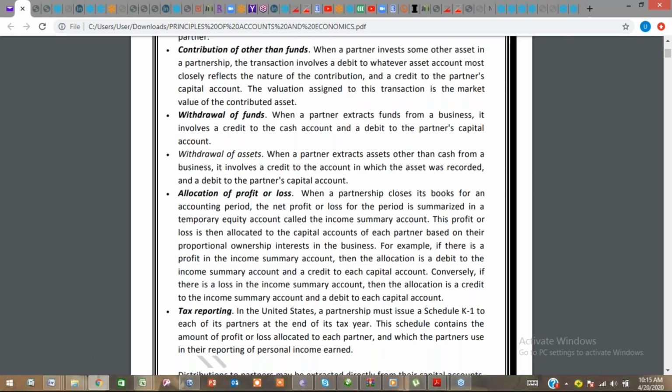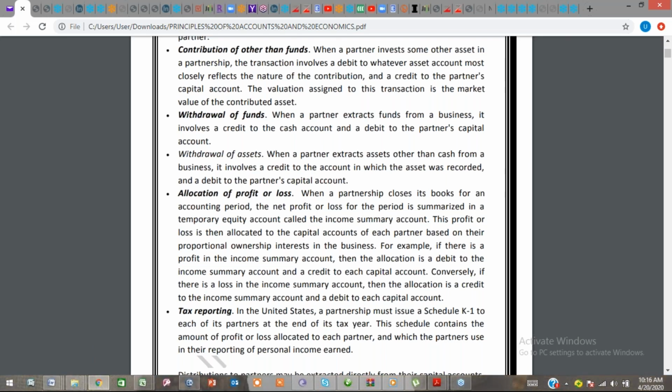So you should be able to understand this clearly. Withdrawal of assets. I spoke about assets initially. We have said contribution could be in form of assets contribution. When a partner extracts assets other than cash from a business, for example, an asset in a partnership can be a land. So a partner can say, I have a land, I want to contribute. That land must be evaluated in terms of a cash contribution.